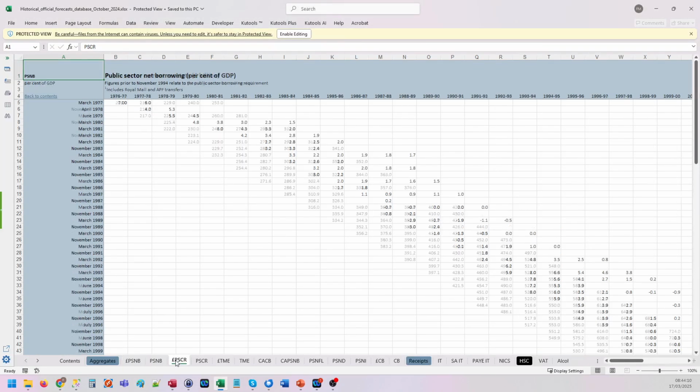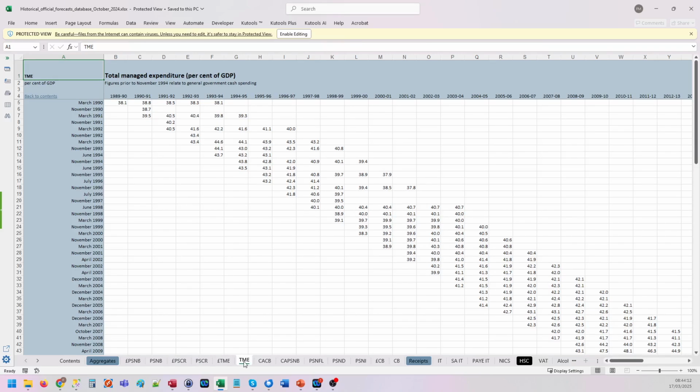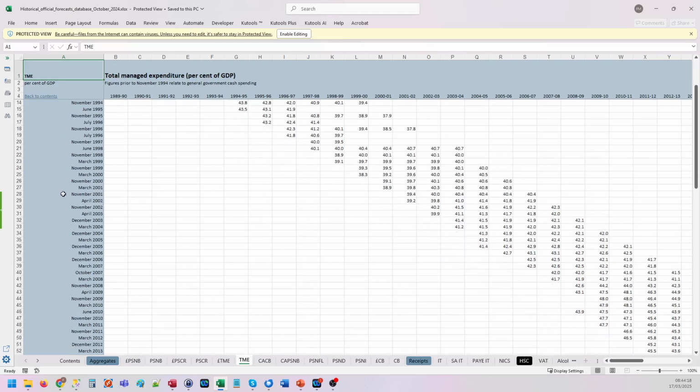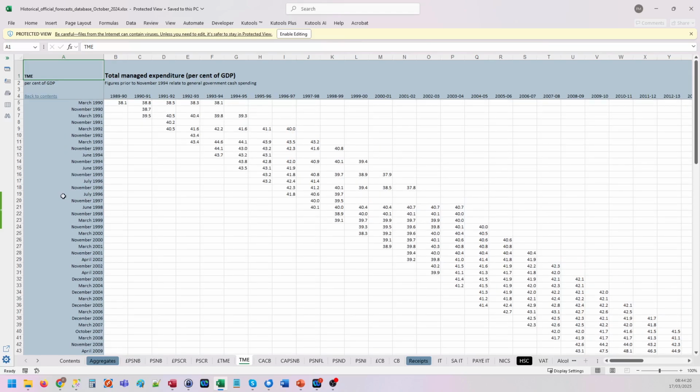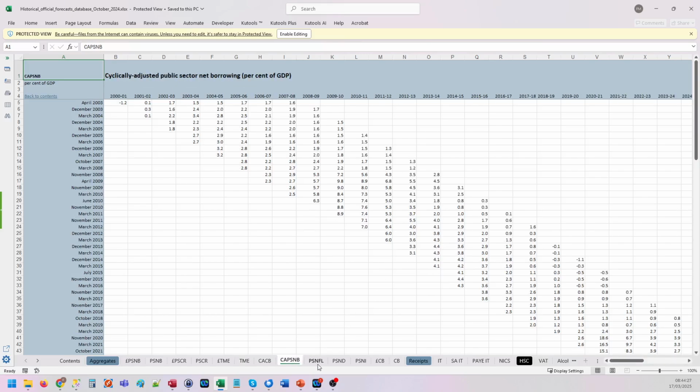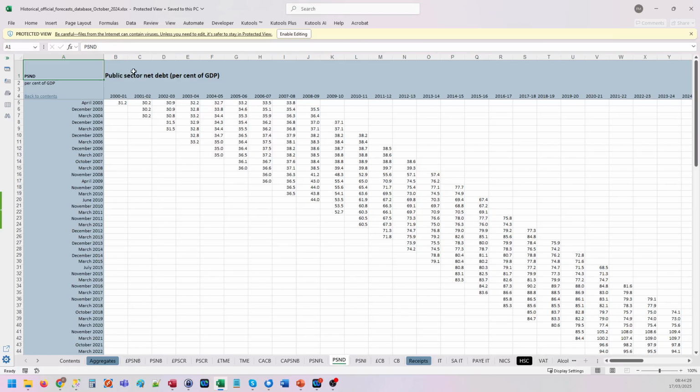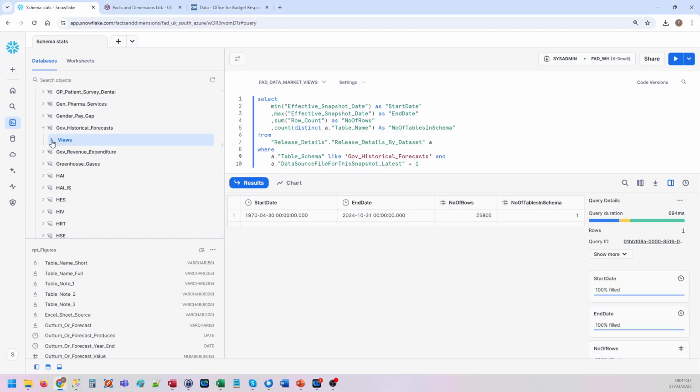This one here, as you can see, the data's been laid out with the dates down the side and across the top. The dates down the side are when the forecast was made, and across the top is when the forecast is for. And then you've got at the bottom here the different types of forecasts, which have got a title here. So we've mushed all that together and put it into one table. Here it is.